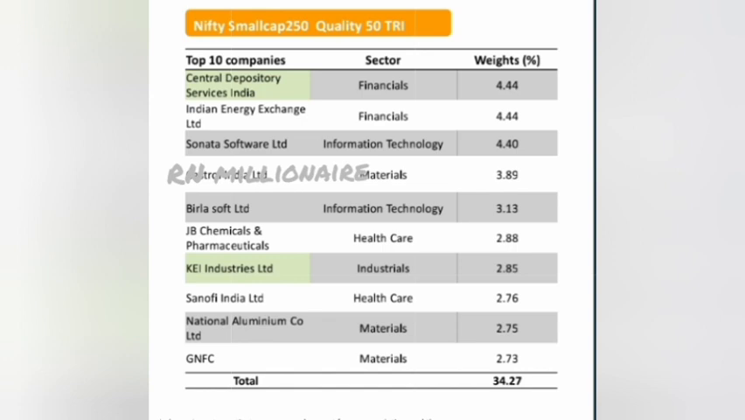KEI Industries, sector industrials, weightage is 2.85%. Sanofi India, sector healthcare, weightage is 2.76%. National Aluminium Company Limited, sector materials, weightage is 2.75%. And finally, GNFC, Gujarat Narmada Valley Fertilizers and Chemicals, sector materials, weightage is 2.73%. This kind of small cap fund may give higher return in a shorter period, but you will have higher risk at the same time.